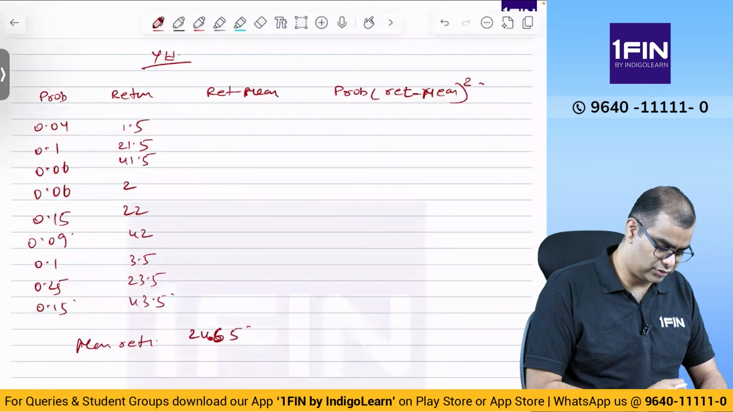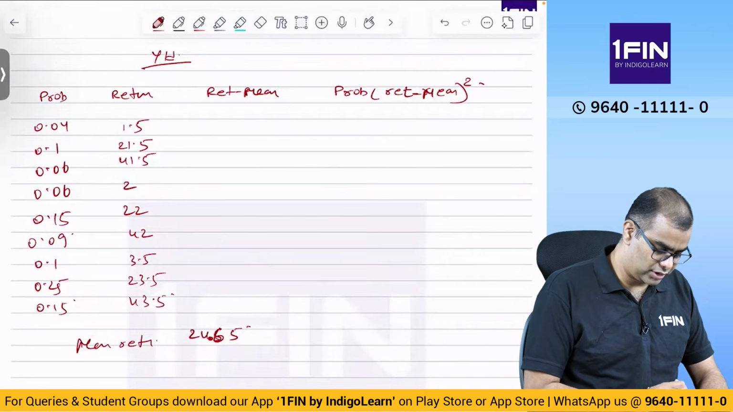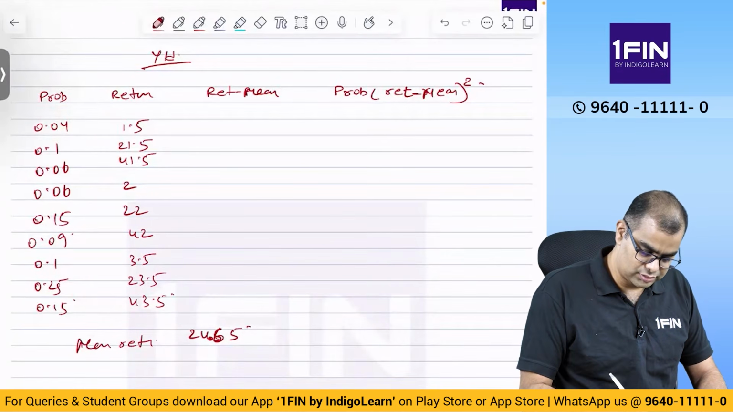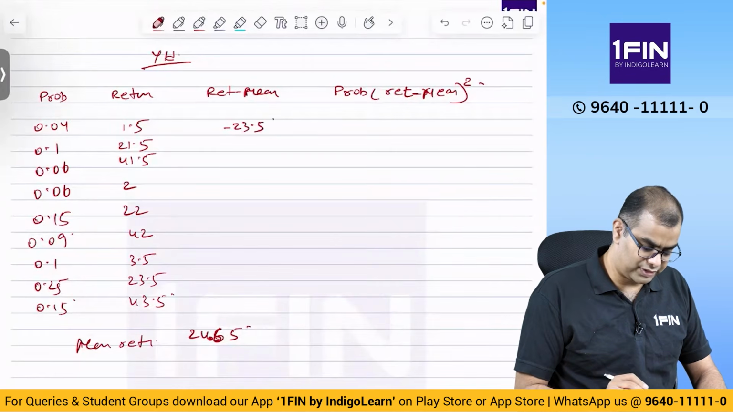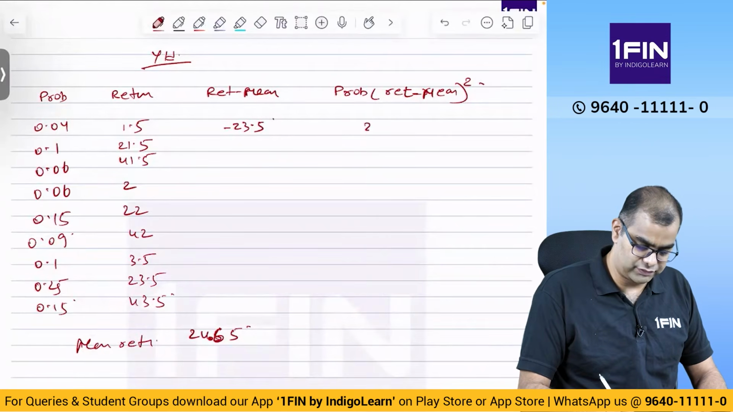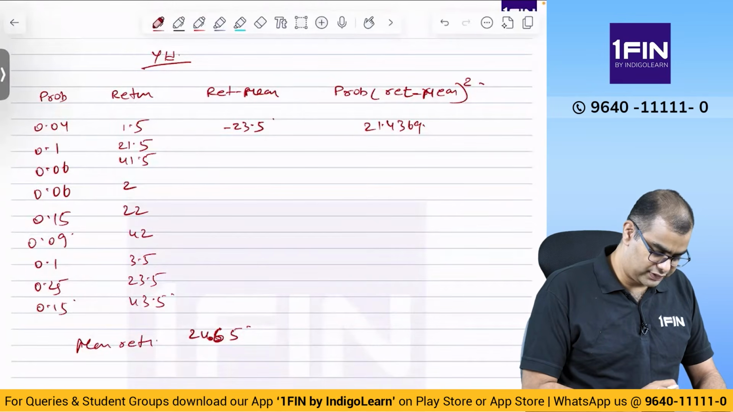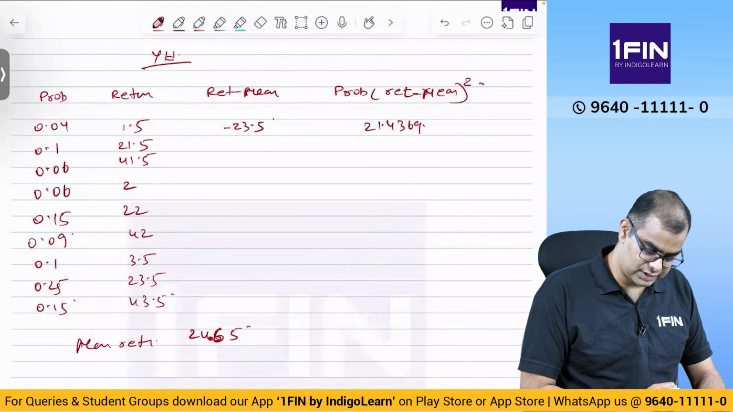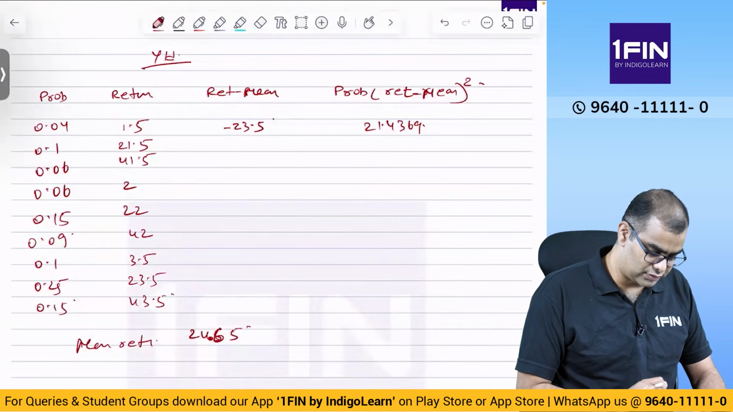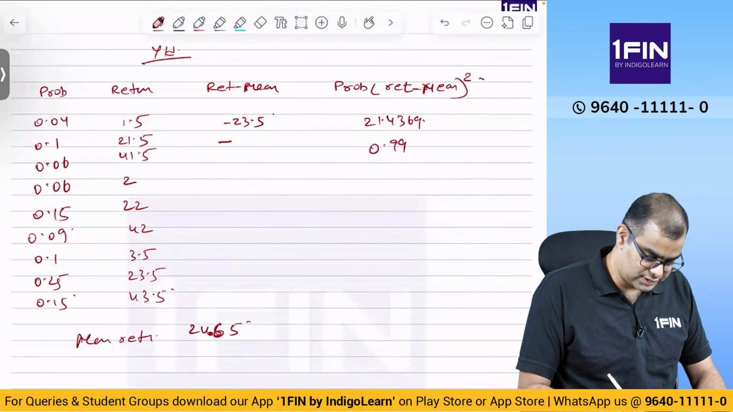1.5 minus 24.65 is equal to minus 23.15, into 23.15 is equal to 535.925, into 0.04 is equal to M plus, which is 21.4369. Then 21.5 minus 24.65 is equal to minus 3.15, that doesn't matter, into is equal to 9.9 into 0.1 is equal to 0.99, M plus 0.99.